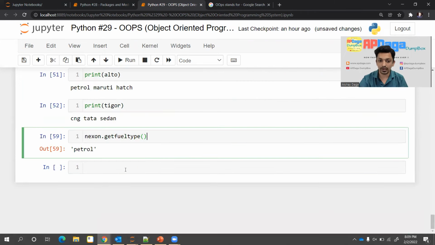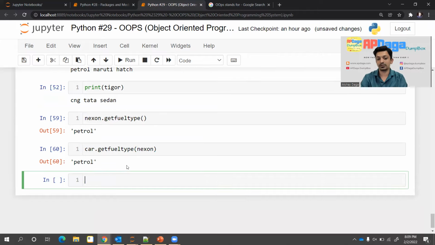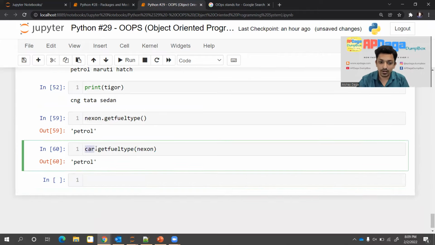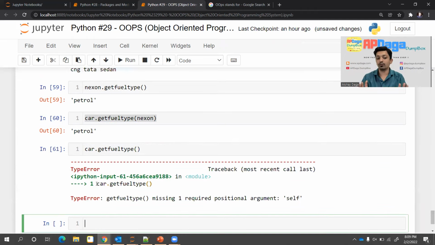If you still don't understand, there is one thing. I'll get the same value using another method. If I write the class name, that is Car dot get field type, and then pass an object name here, Nexon, let's see what happens. I got the same value. So the method get field type, which was written within the class Car, I called it and passed an object into it, so that the variable named self gets the pointer to that object. If I don't pass any object and try to call it as it is, it won't work.